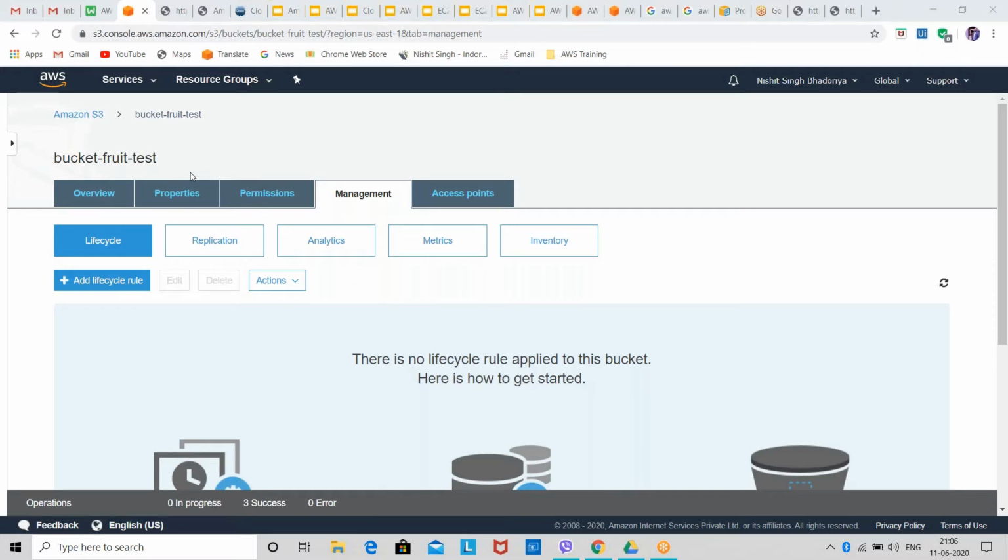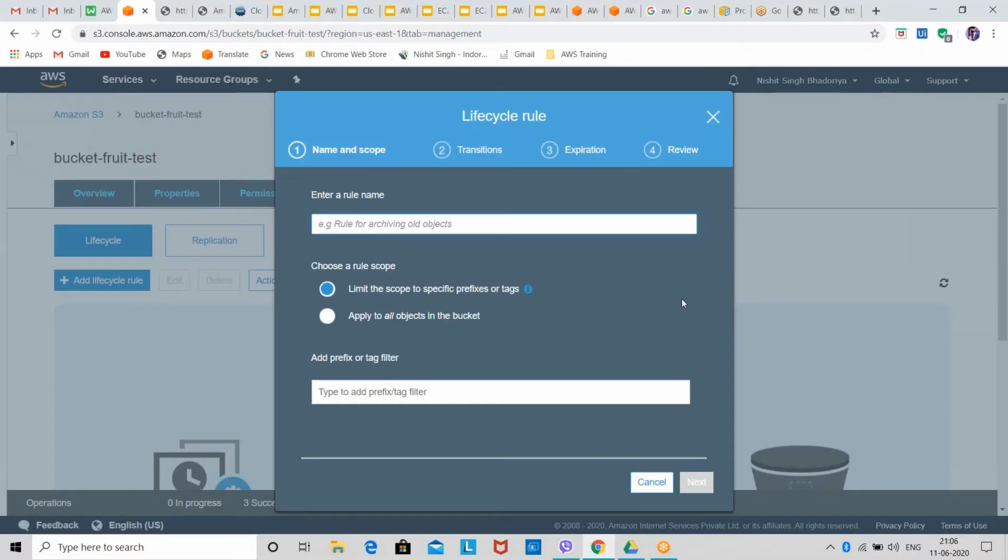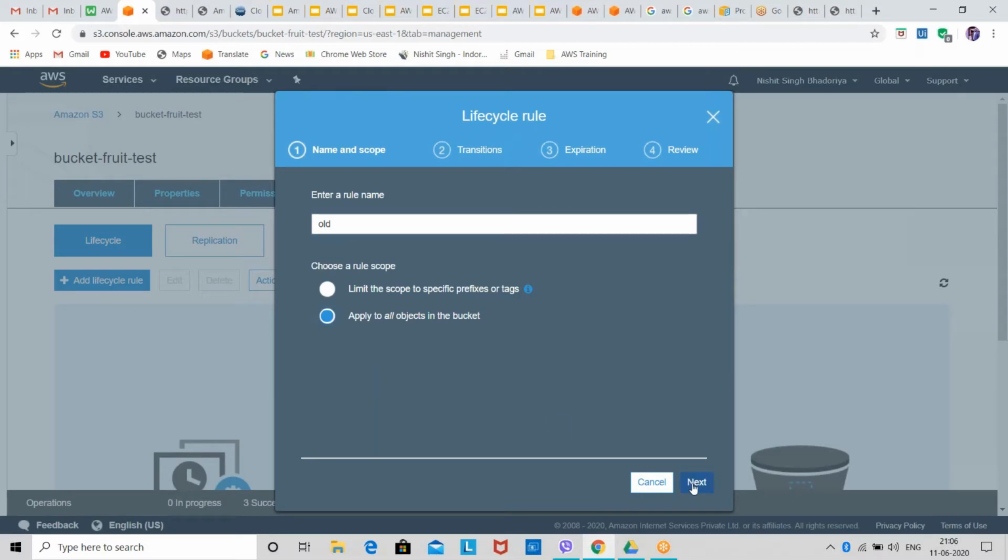Okay, Manoj is asking, if our main aim is to delete unused files, then why are we performing a transition to move them into backup storage and wait for them to be deleted? No, Manoj, you must have seen I have not created any transition during the lifecycle policy creation. See this again. I'll select add lifecycle policy, give any name, old, apply it to all the objects, and go next.